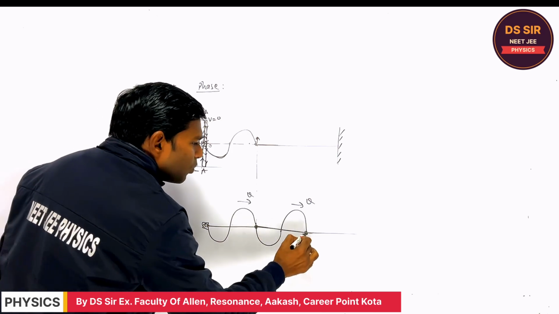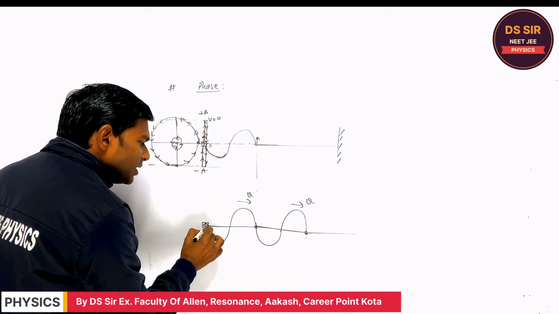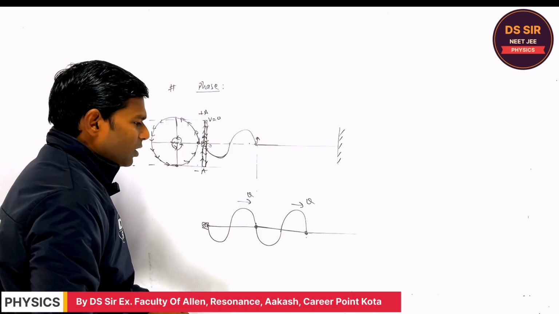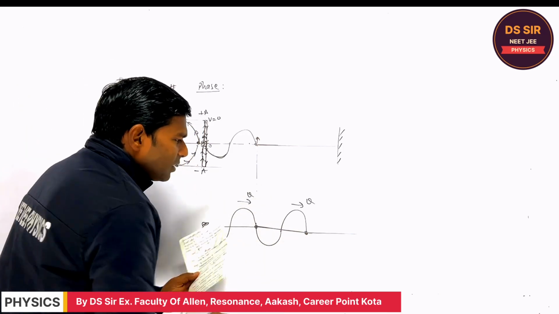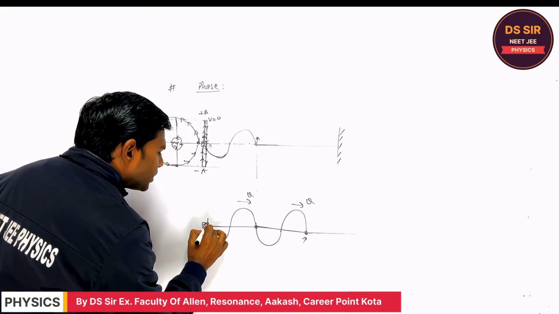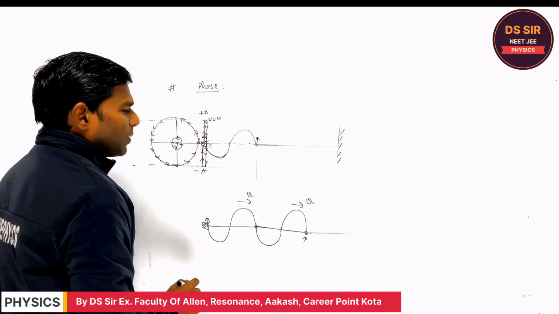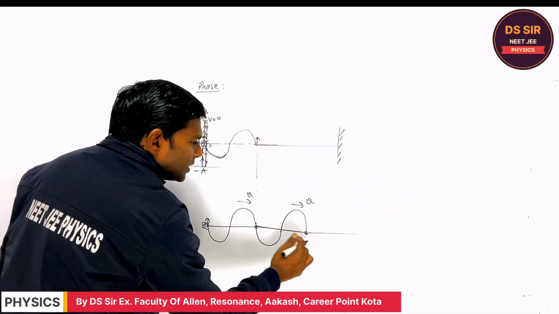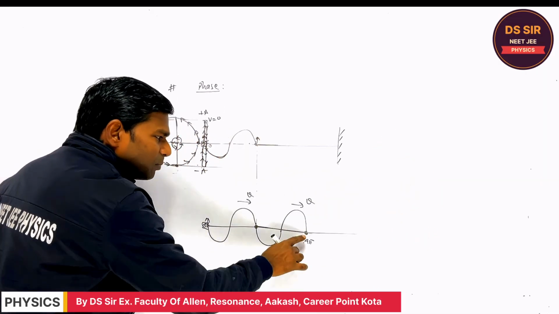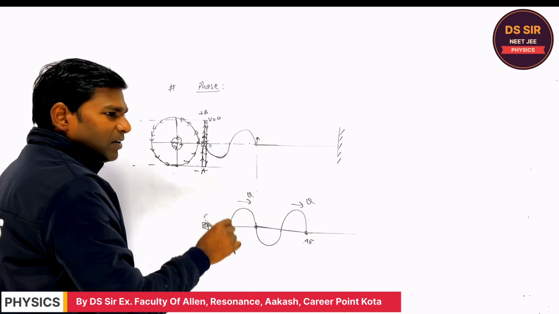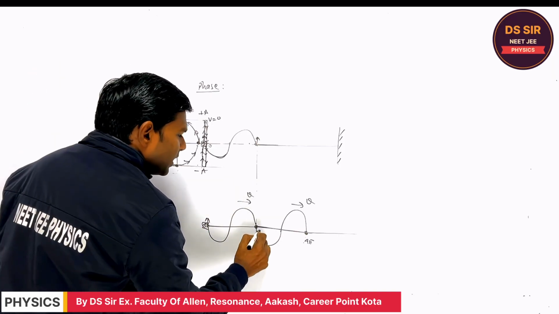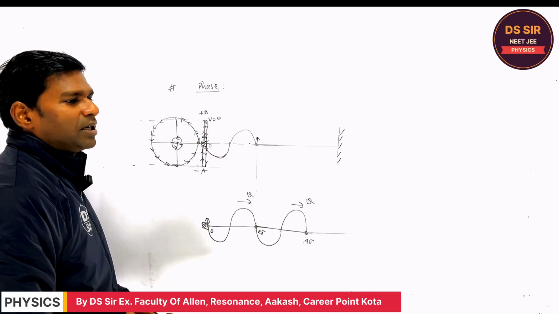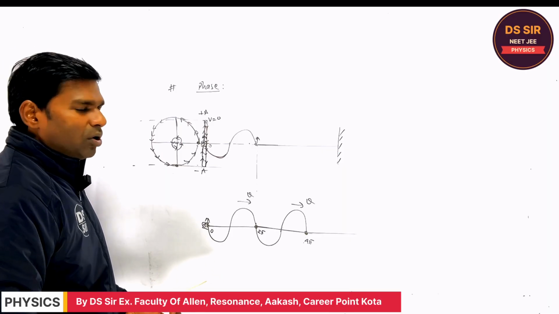In the same way, what is the phase difference between this particle and this particle? This particle just starts its motion. 4 pi, right? So this particle has traveled 4 pi, this is 2 pi, and this is 0. Are you getting or not?